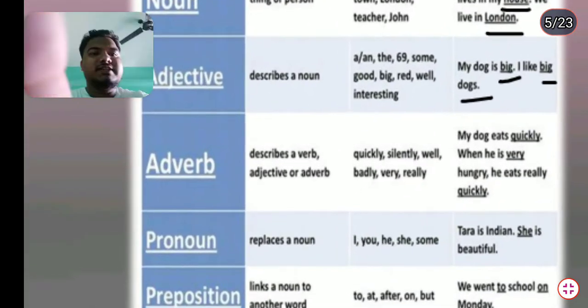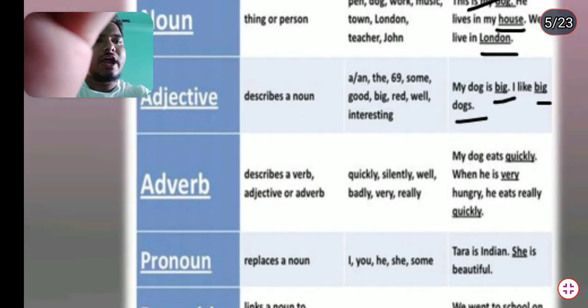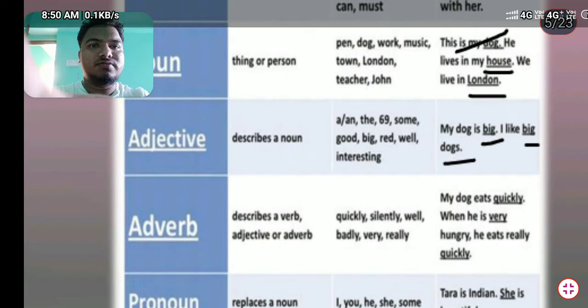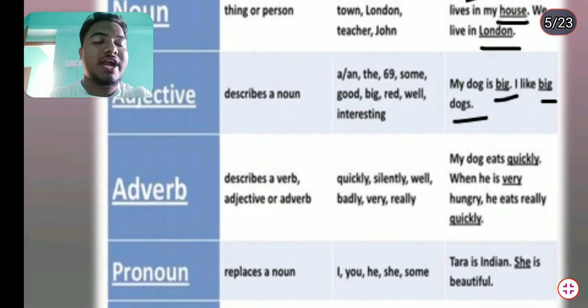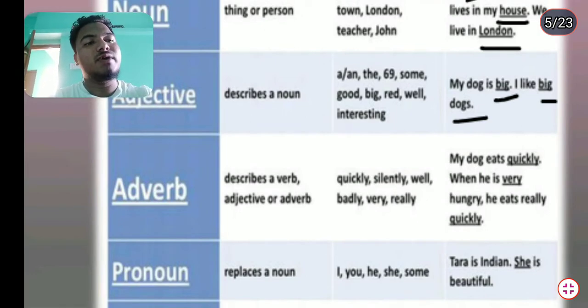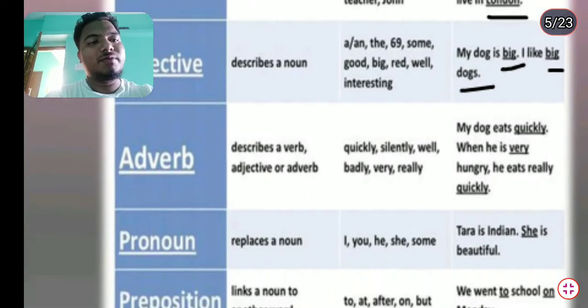Adverb describes a verb, adjective, and another adverb. Quick, silent, well, barely, very, really. My dog eats quickly. Quickly here is an adverb, sorry, not an adjective. Adverb of manner. When he is very hungry, very is the adverb of quantity. He eats really quickly. Quickly is the adverb of manner.